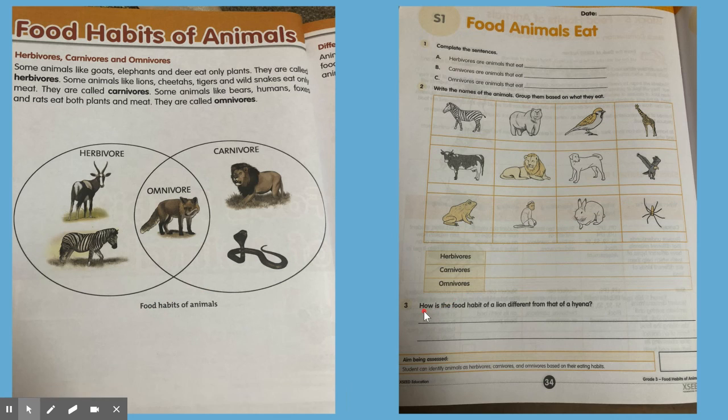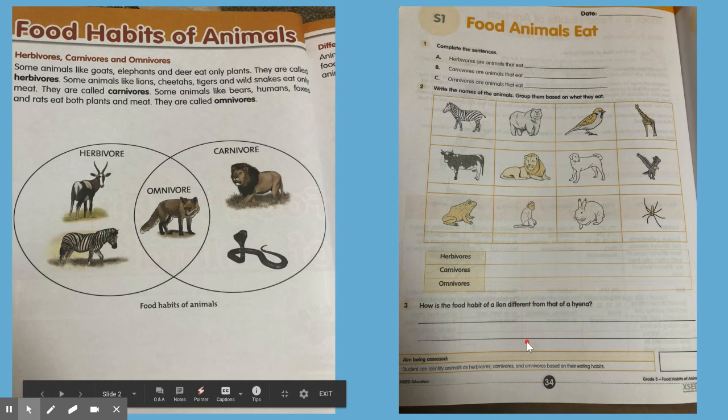The last question that we have is, how is the food habit of a lion different from that of a hyena? This is an interesting question. You will have to search more resources for this and answer it. I hope you complete your workbook and understand today's